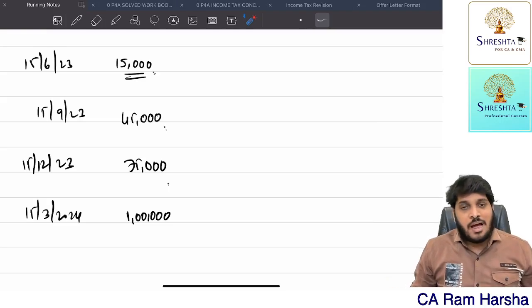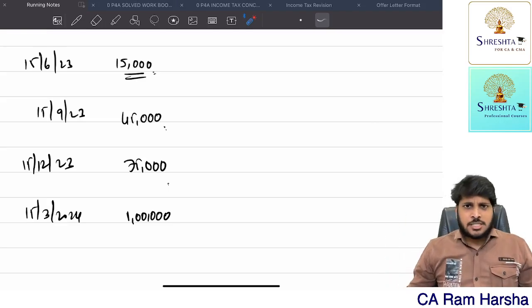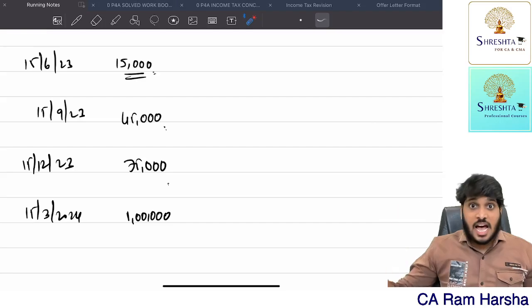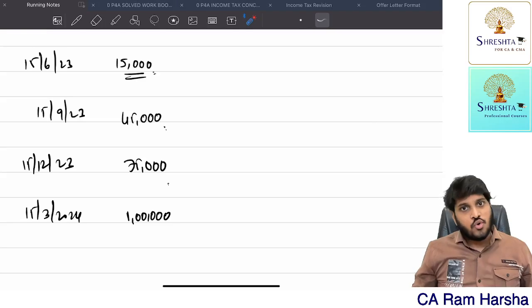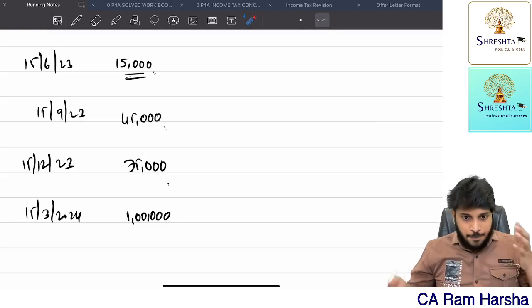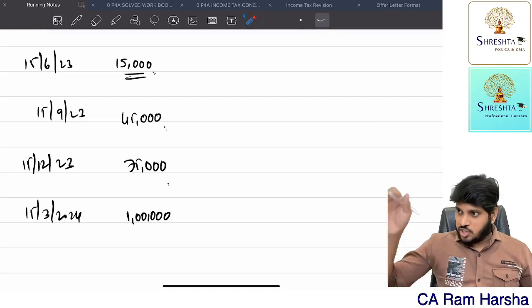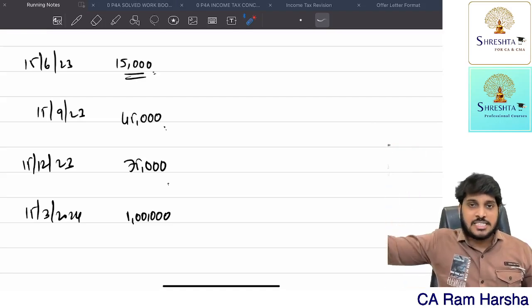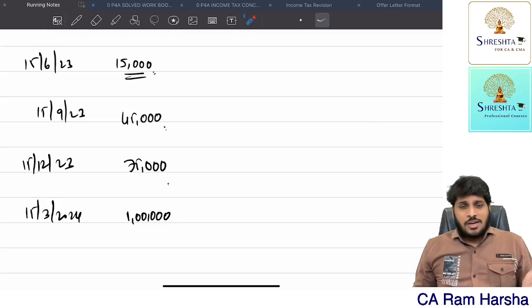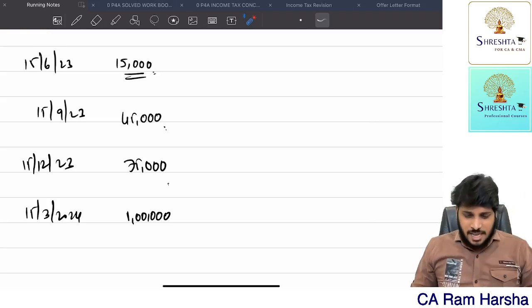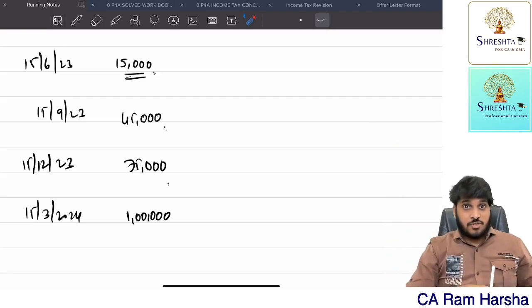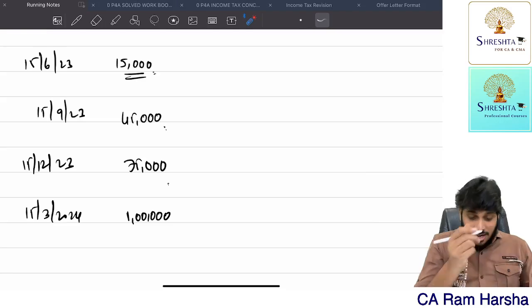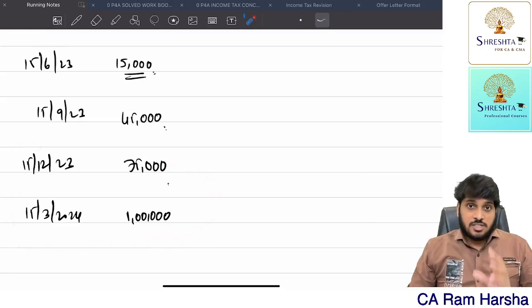Mine is a business. In the entire first 9 months, I don't know what the business is. In the last 3 months, suddenly business may grow or suddenly business may fall. Who knows? So April to December, my business is nothing. Only Jan to March my business has completely grown, with sales and all. But still the department is very cruel. What are they saying? By 15th June, total business income is this much, and by 15th June you should be paying 15% tax. Sir, my business happened only during Jan to March, sir.